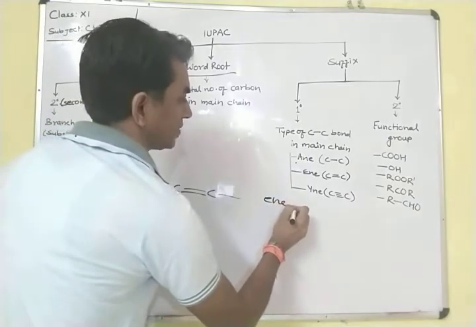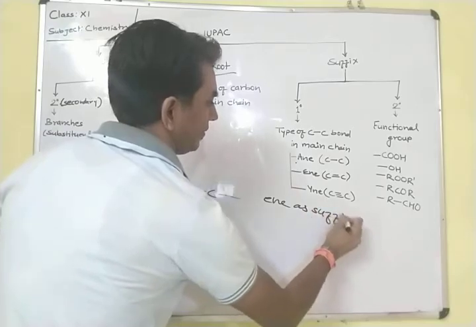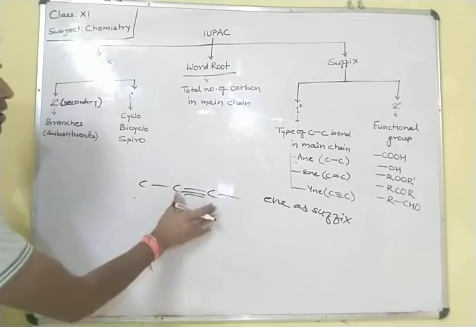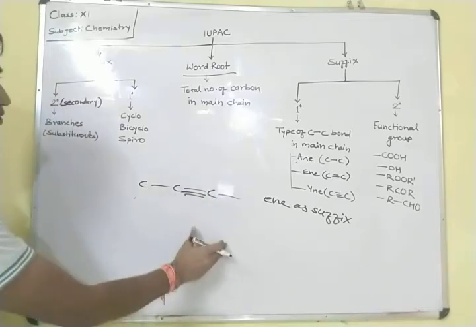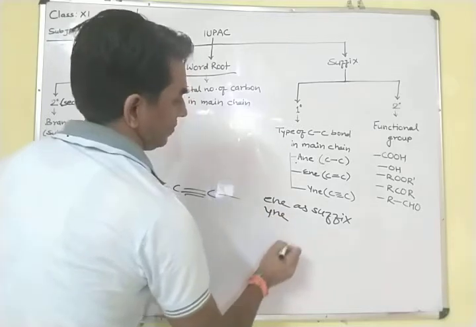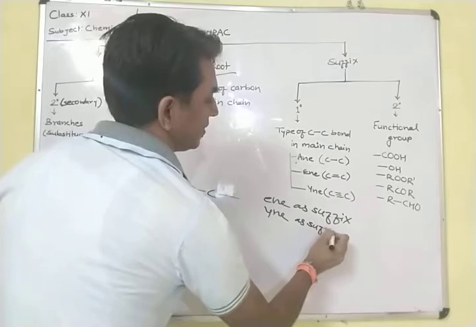And if it contains a triple bond between the carbons, we write yne as a suffix.